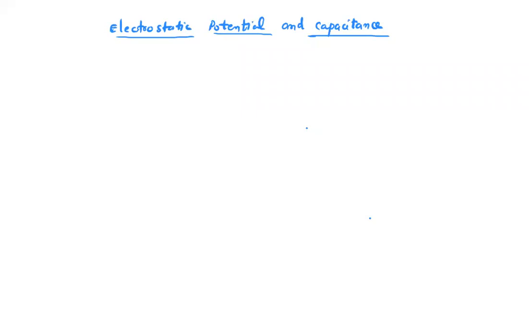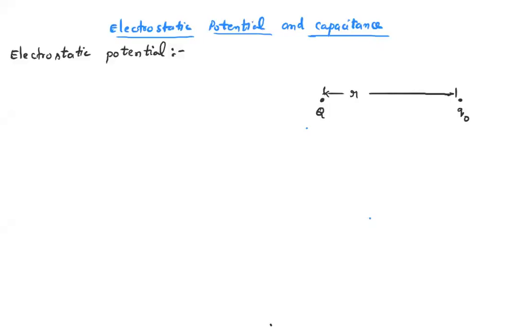Electrostatic potential. Now, how to define electrostatic potential? To define electrostatic potential, suppose I would like to bring a charge from infinity to a point where there are no charges present. That means an isolated region. Suppose I am bringing a charge capital Q from infinity and placing it at a point in an isolated region, I don't need to do any work. I will not do any work to bring the charge from there to here.